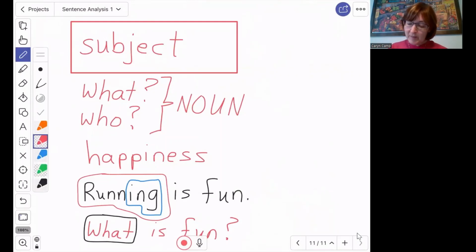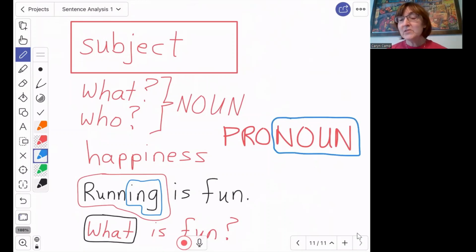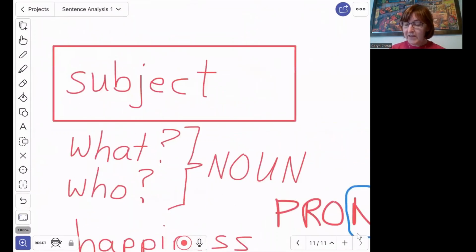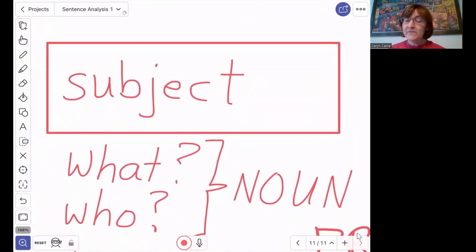Or, do you remember what else it can be? We're going to talk a little bit more about this later. It can also be a pronoun. Do you notice that there's that little word noun inside the word pronoun? A pronoun is a word that can take the place of a noun, like he, she, it, you, we, they, I. But in that subject box, right here, we need to answer the question, what or who is the sentence about? It's going to come first, and if there is action happening in the sentence, this is going to be the one doing the action.